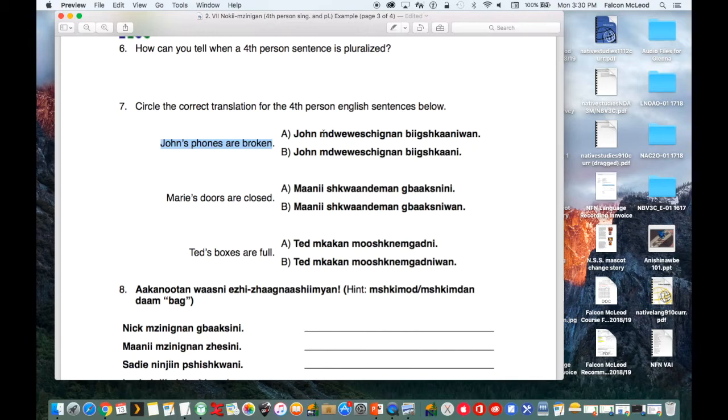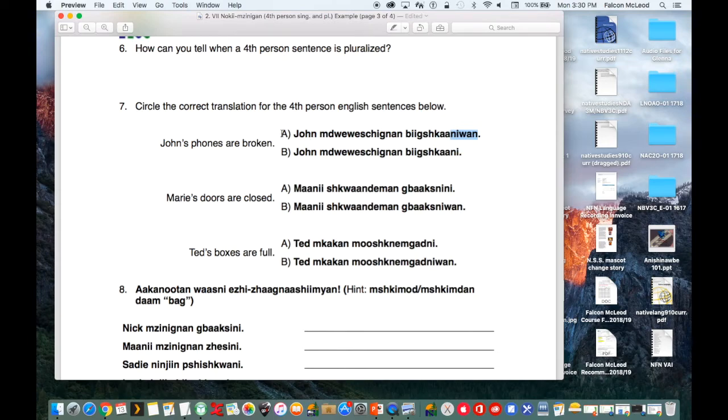And our fourth person plural suffix for our verb is ne-wan. Bikshka is one of those VII words that end in a vowel sound, and we know its plural suffix in fourth person is ne-wan.